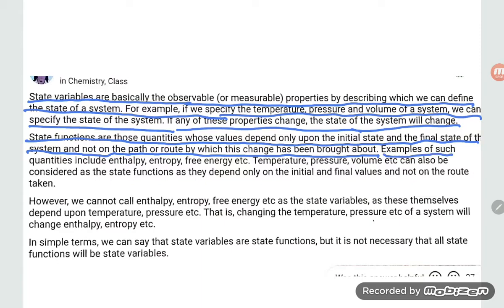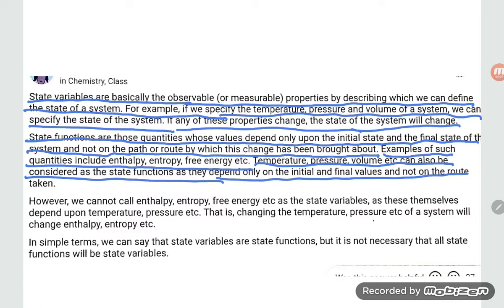Examples of such quantities include enthalpy, entropy, free energy, temperature, pressure, volume, etc. Temperature, pressure and volume can also be considered state functions as they depend only on the initial and final value and not on the route taken.